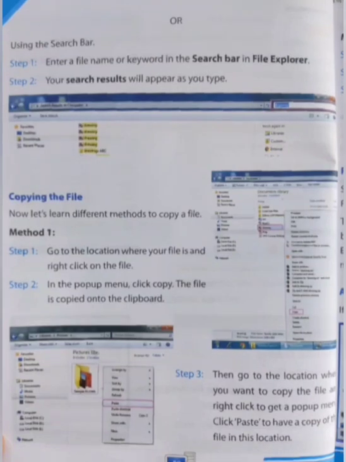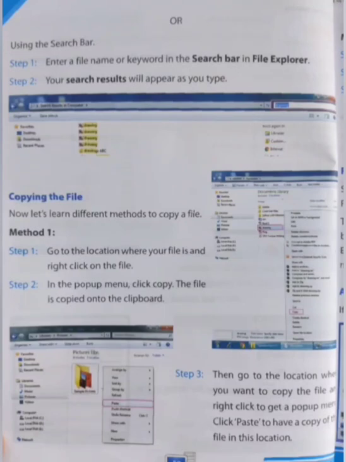Now we will see copying the file. There are different methods to copy a file. Method 1, step 1: go to the location where your file is and right click on the file. So step 1 is copying a file. You have to go to the location where your file is and right click on the file.